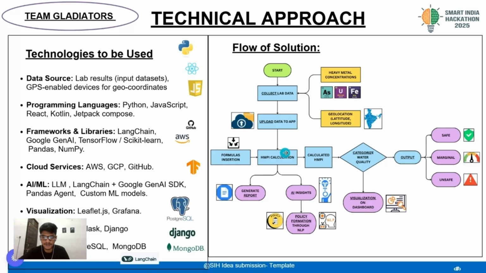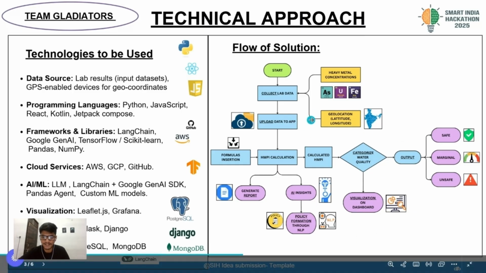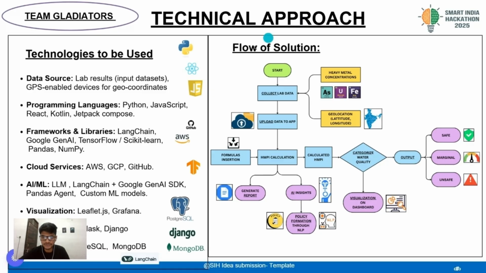The calculated HMPI will be displayed and it will categorize the water quality as safe, marginal, and unsafe on the dashboard. And also after the HMPI calculation, the users, that is policymakers, scientists, or researchers, can download and generate reports. They can also get AI insights like policy formation for the policymakers, customized policy suggestions for a customized location, and also visualization on the dashboard will be done for the data uploaded. So it will make the overall application very easy to navigate and easy to understand. So here's how our project AquaSafe will work. Now moving towards the demo of our project.